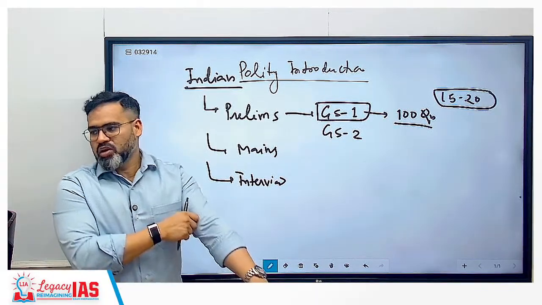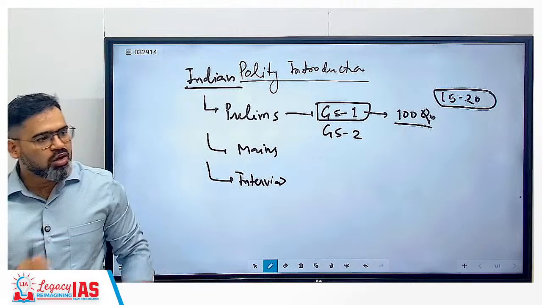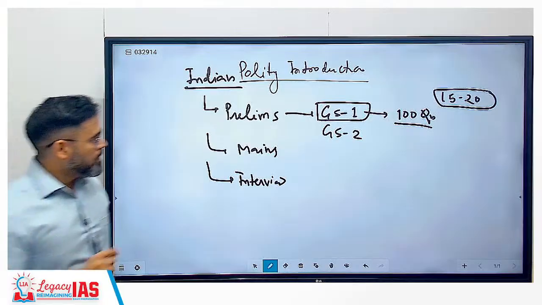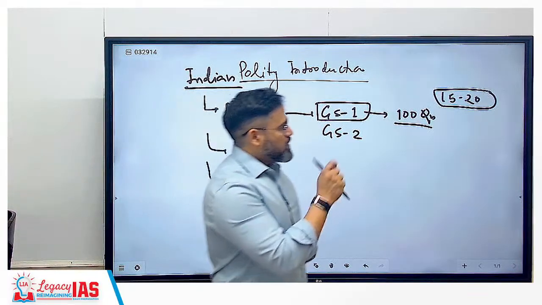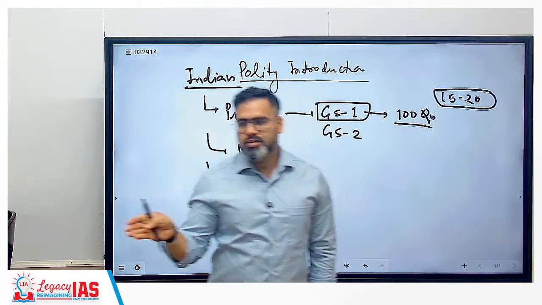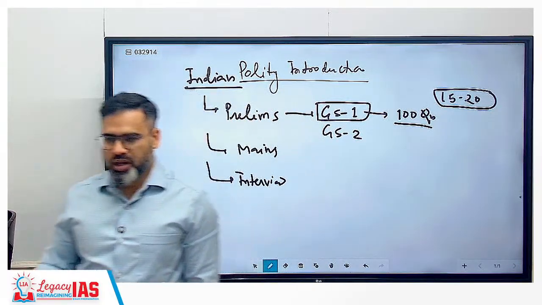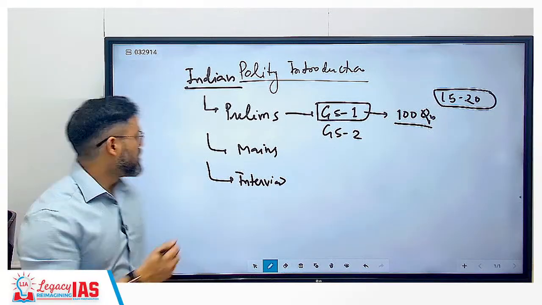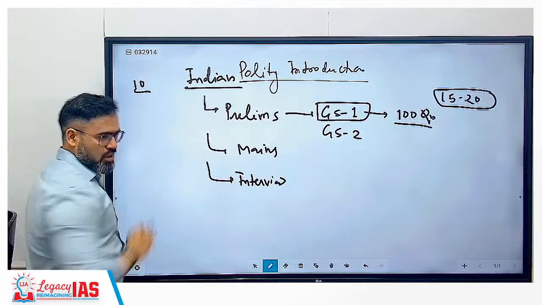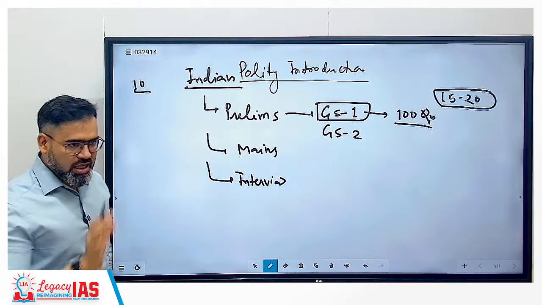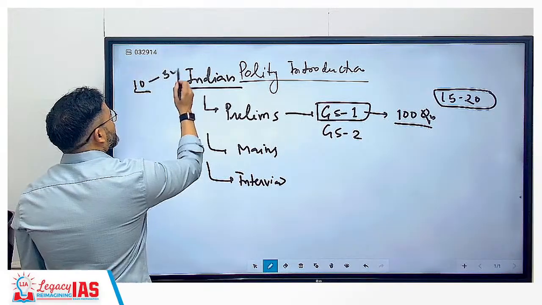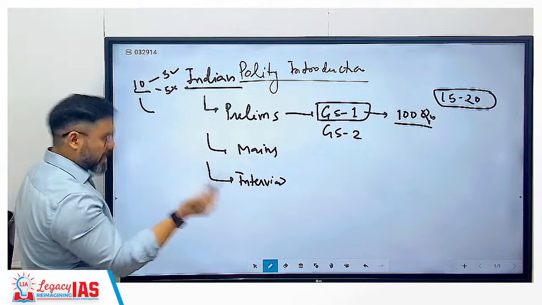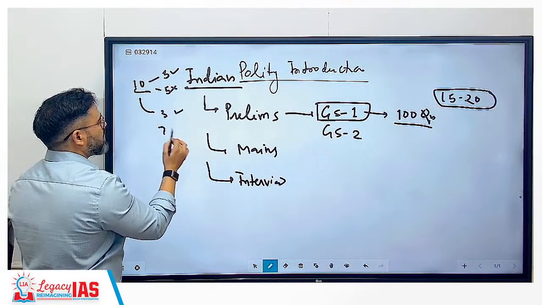So definitely we cannot ignore the polity. If we ignore it, then UPSC will ignore us, correct? So that is the importance of polity. Another important benefit of polity compared to any other subject like history or environment or geography: suppose in history there are 10 questions and you try to attempt all 10. Chances are that 5 may be correct and 5 may be incorrect. It is even possible that you solve 10, and only 3 are correct and 7 are incorrect.